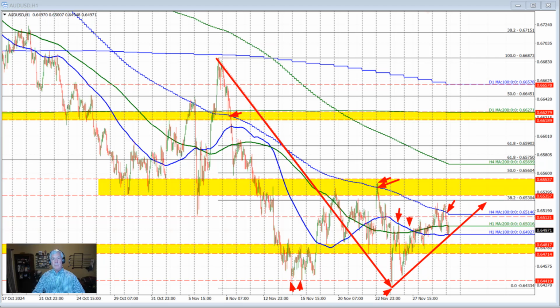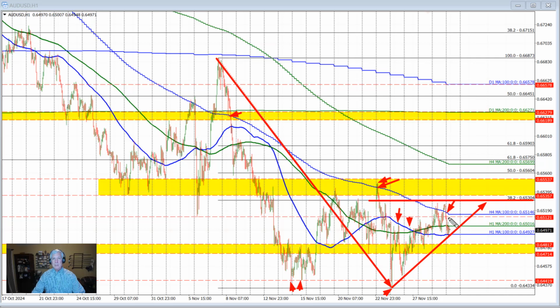Now, earlier in the month, we did move above that level right here, as a matter of fact, but could not sustain that momentum as we moved into this swing area up here and found willing sellers also near the 100 bar moving average. So in trading this week, if we move above this 100 bar moving average, we're going to need to also get above the 38.2% retracement and stay above that level to increase the bullish bias.